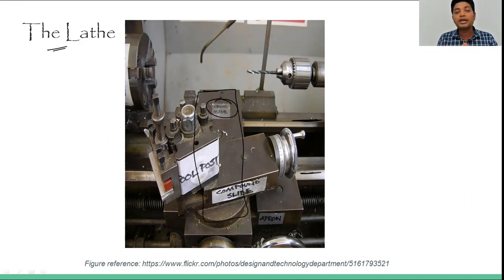Why are we calling it a cross slide? Because the bed runs in one direction, and this section is perpendicular to that, so it is cross. And slide because whatever is mounted over this cross slide can move, it can slide over that. That's why we call it a cross slide.